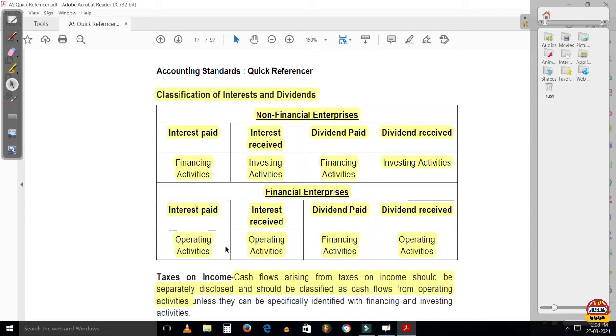Likewise, interest received will also fall under operating activities, as banks charge interest for loans given. Dividend paid will fall under financing activities, and dividend received will fall under operating activities.